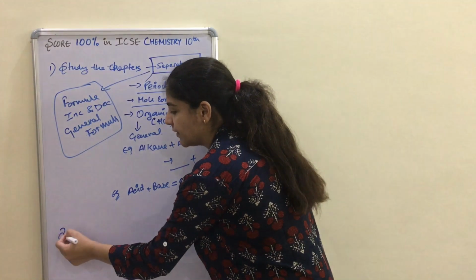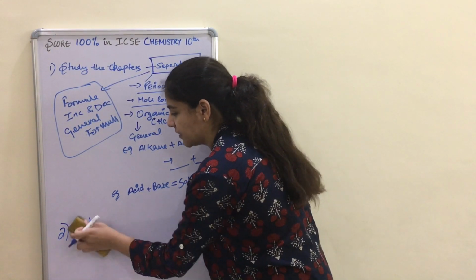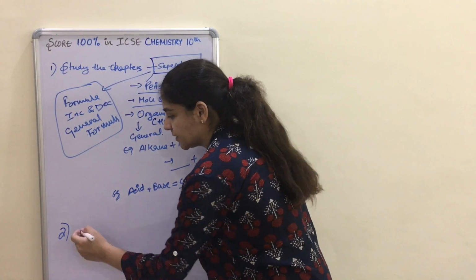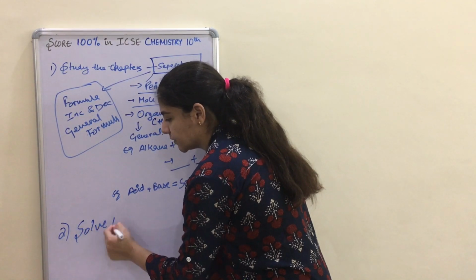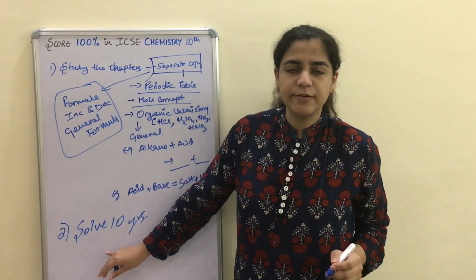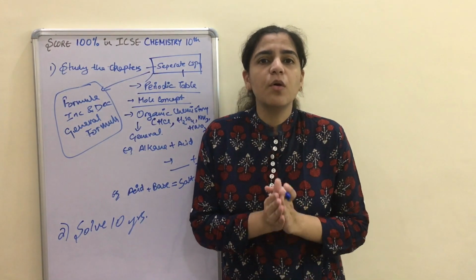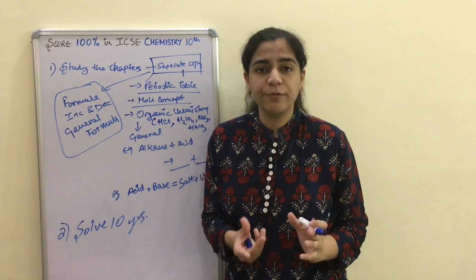What we will do, we will go and have a look at the 10 years. I would rather say practice 10 years. Yes, solve 10 years. This is your 10 years. You will solve your 10 years. For example, if you have finished your periodic table chapter, now you will go and see all the 10 years questions from the periodic table.